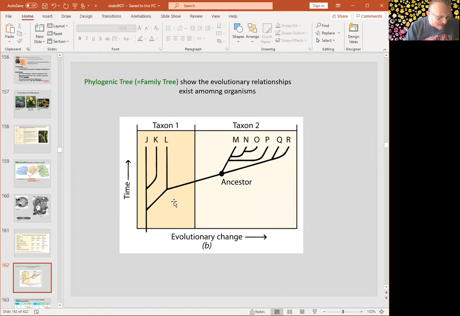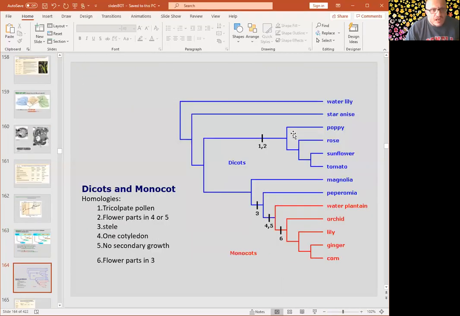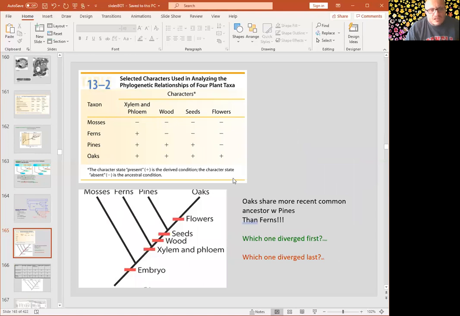Elements of plants, group of plants with similar things. A cladogram again can be designed like this, a straight line, and there are markers, these red markers here: embryo, xylem, phloem, wood, seeds, flower. As you can see here, oaks and pines share a more recent ancestor with each other than ferns. You can see here which one diverged first, mosses in this case, and last oaks in this case.